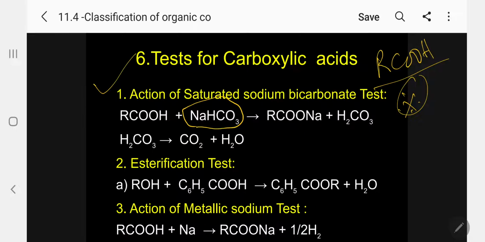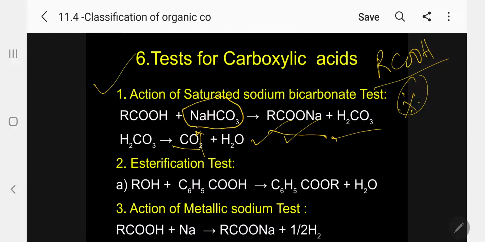you add a little pinch. You can see there is brisk effervescence due to the formation of carbon dioxide gas, because first the sodium salt of the corresponding acid and carbonic acid are formed, which is unstable and decomposes to give carbon dioxide and water. So always you will get liberation of carbon dioxide. We can see it as a brisk effervescence.